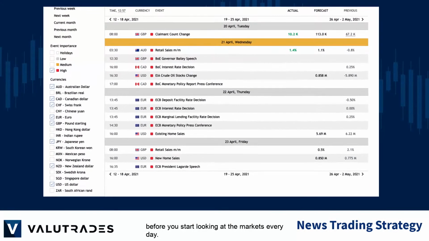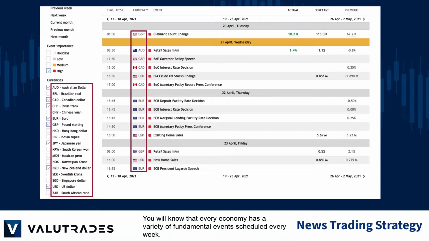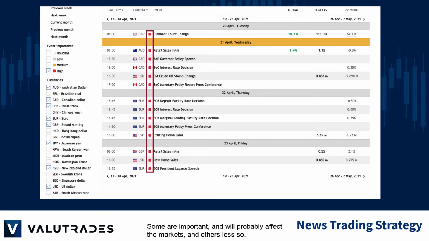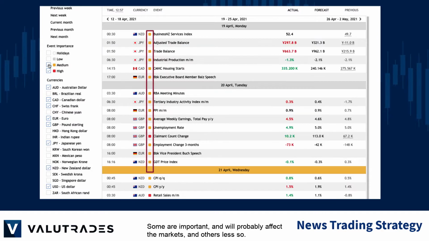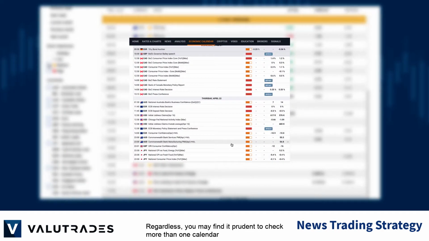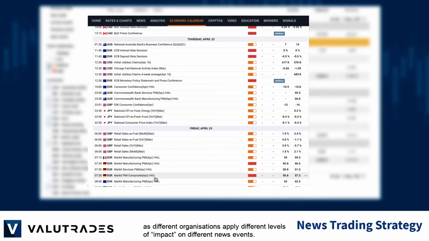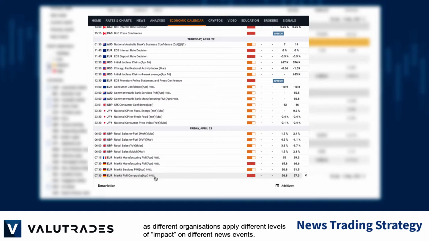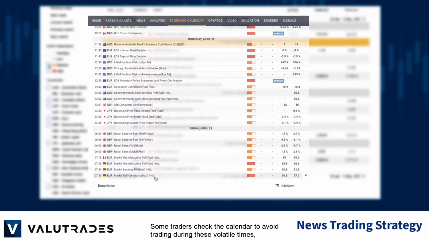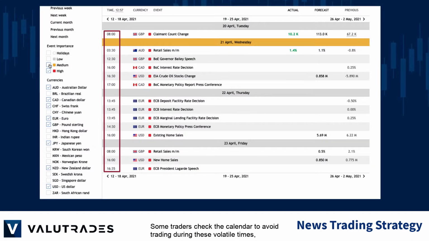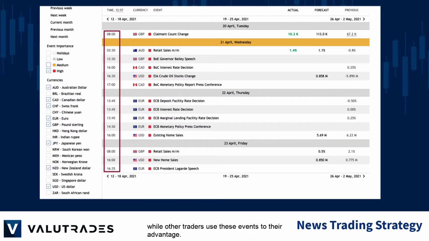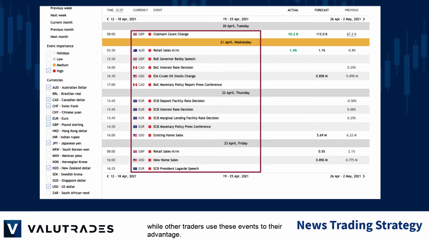Welcome back, traders. As a competent trader, you always check an economic calendar before you start looking at the markets every day. You will know that every economy has a variety of fundamental events scheduled every week. Some are important and will probably affect the markets, and others less so. Regardless, you may find it prudent to check more than one calendar as different organizations apply different levels of impact on different news events. Some traders check the calendar to avoid trading during these volatile times, while other traders use these events to their advantage.